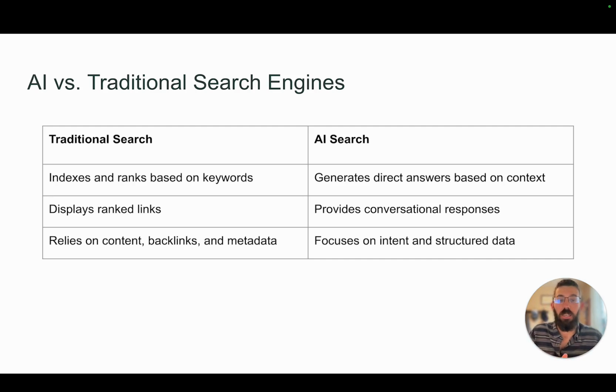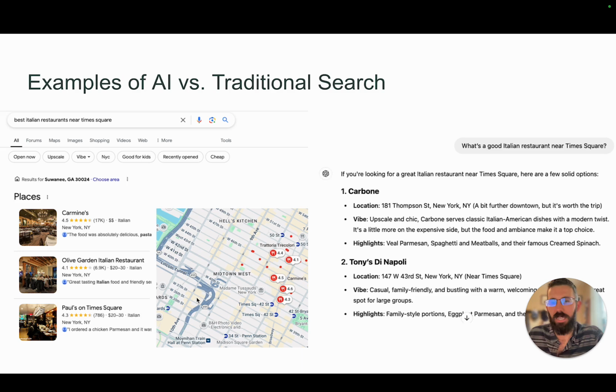AI search, instead of giving a list of things, it's going to give you a direct answer based on the context of your question. It will provide conversational responses that often will lead to furthering that conversation. So I'm going to then respond back to it, and it's going to have a larger focus on intent, and then structured data will be helpful. That's a piece on the website side that we can do to help better position ourselves for AI search.